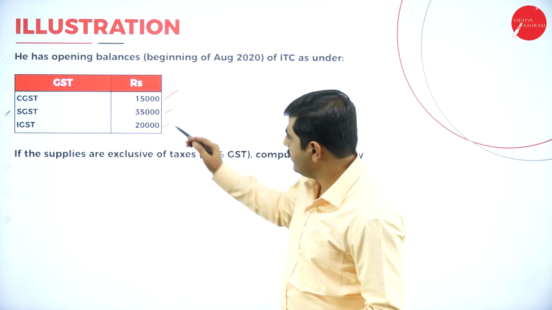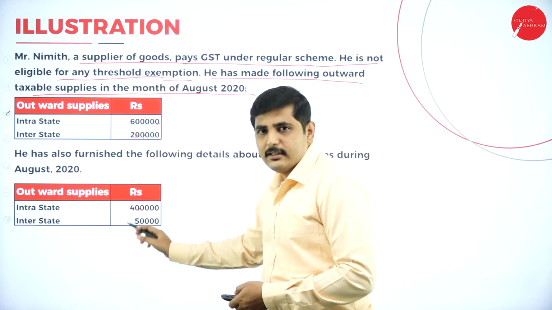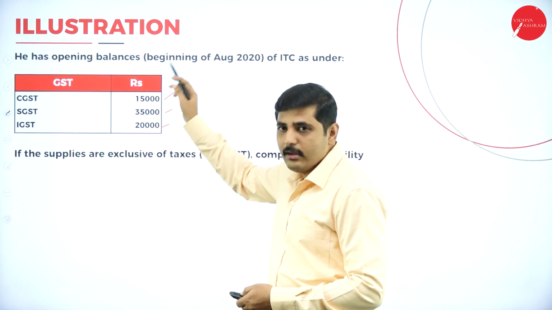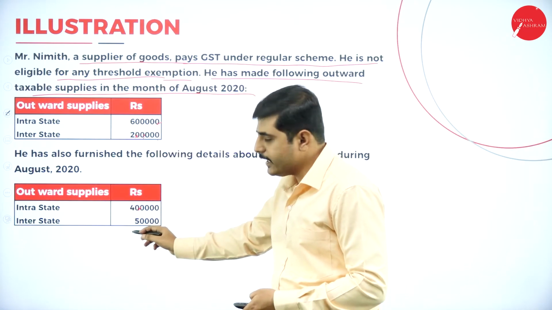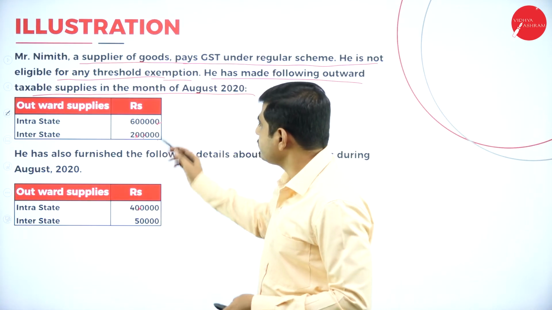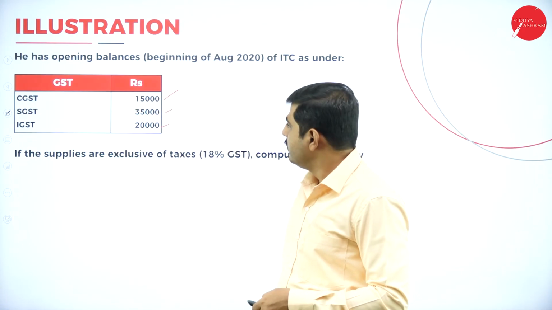So he already has an ITC credit ledger. Again we have to add the current year credit available. So add previous year credit plus current year credit, and identify the total credit available to Nimit. Later we can deduct it from the output tax payable.